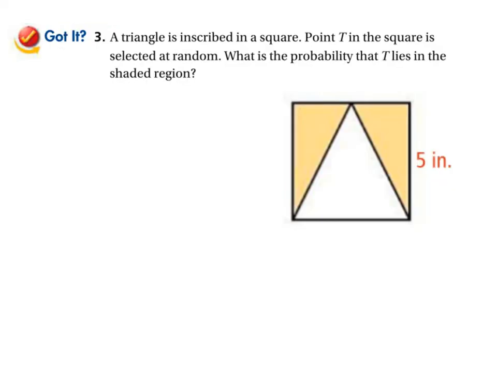And here's what the got it problem says. A triangle is inscribed in a square. Point T in the square is selected at random. We're going to land somewhere randomly inside the square. What's the probability that T lies in the shaded region? Okay, so this is an interesting one because, well, you'll see what's going on there. But pause the video, calculate it, and then come back and check your answer against mine. Let's pause it now.